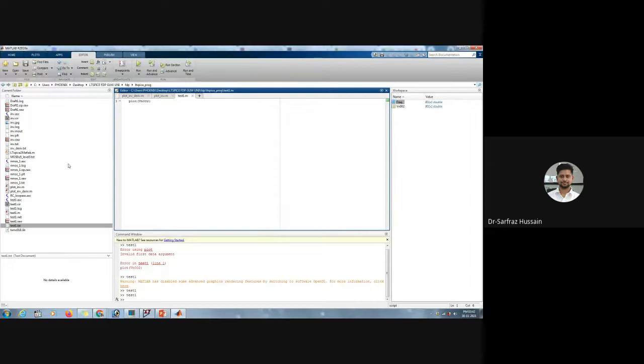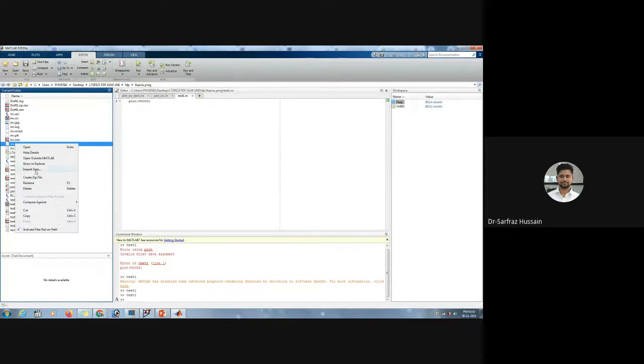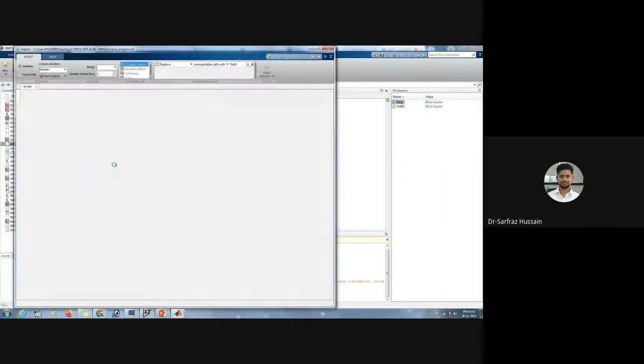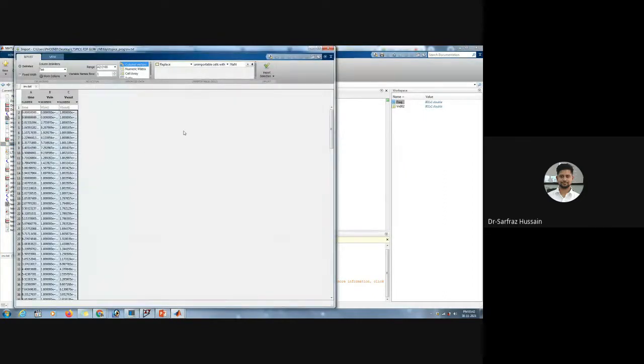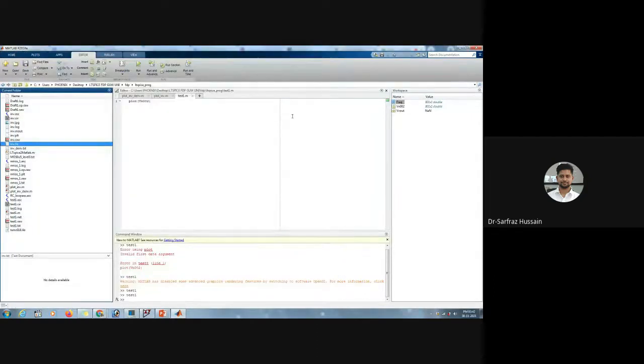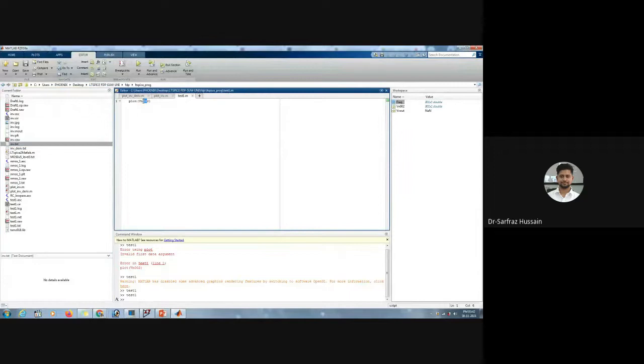We can try with some other example also. I don't know, I have to check what the problem is with this one. In the meantime, let me try some other text values. But always remember that we need these values in the number format. Here we have time, v in, and v out. If I import that and write down,